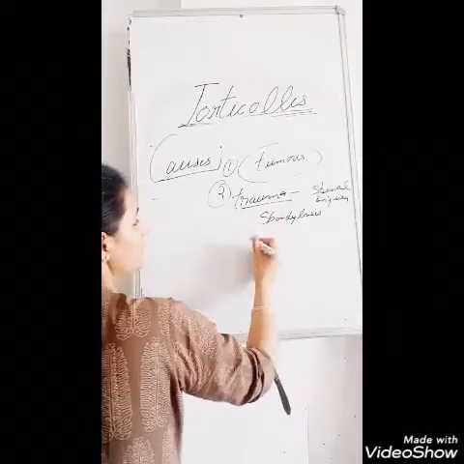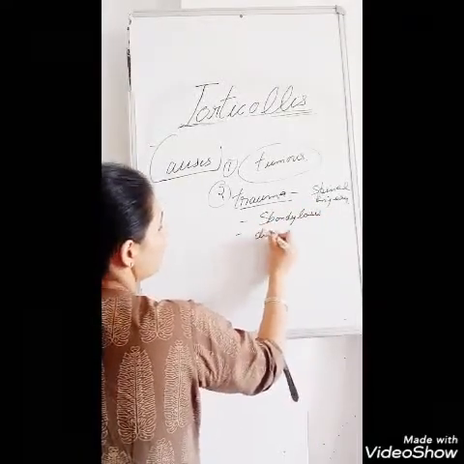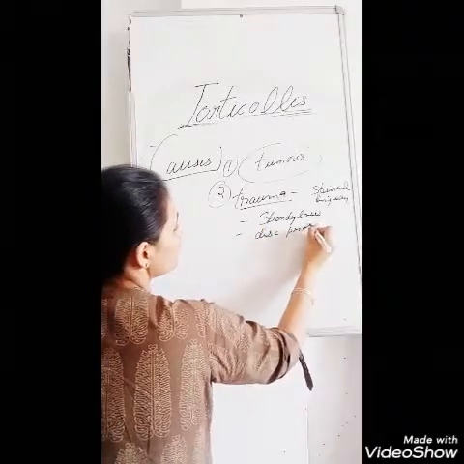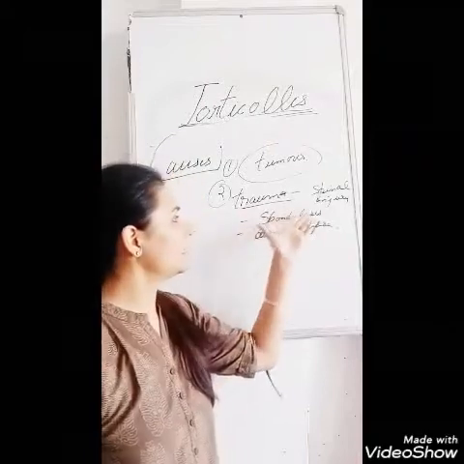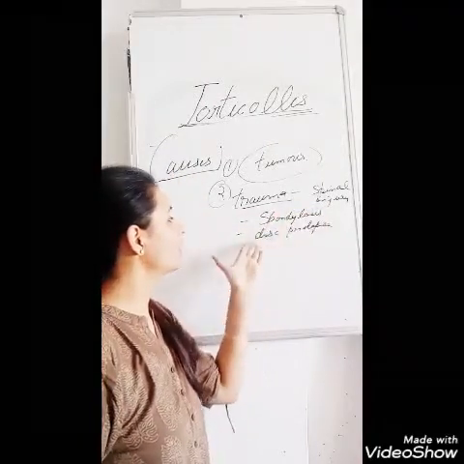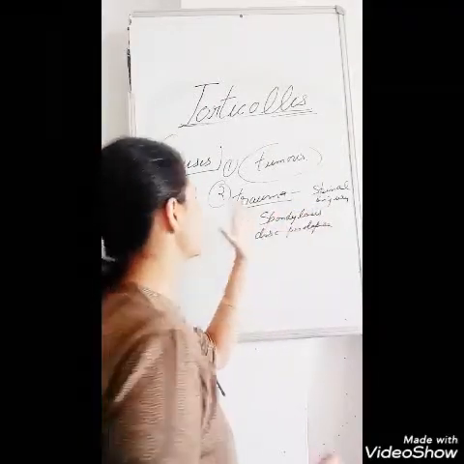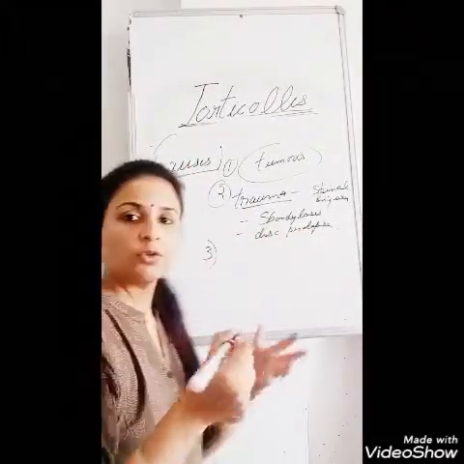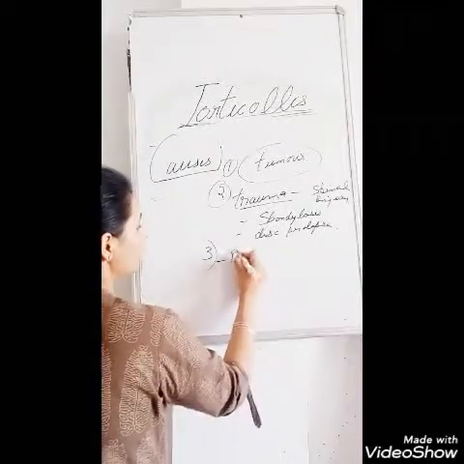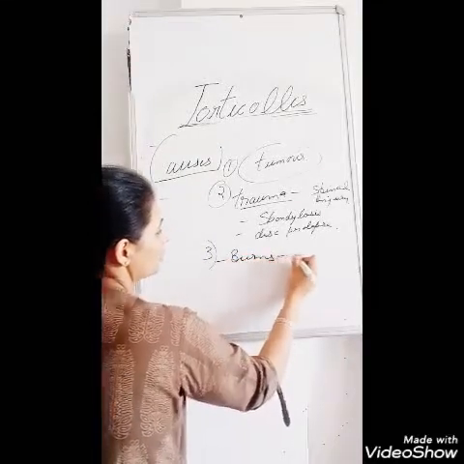There could also be disc prolapse. So trauma can lead to spinal injury or disc prolapse or spondylosis. So this could be the factor. Then another reason could be burns. The burns will cause contraction.